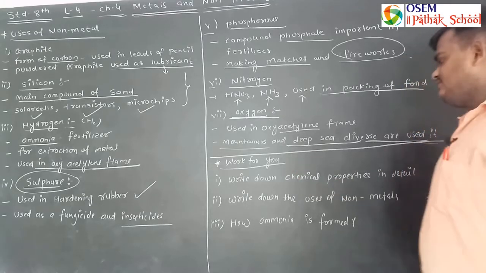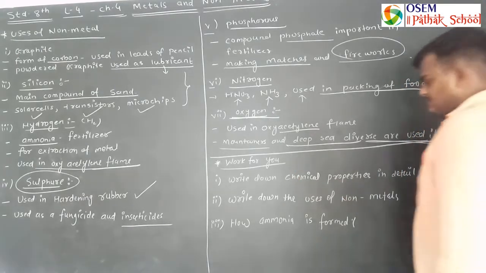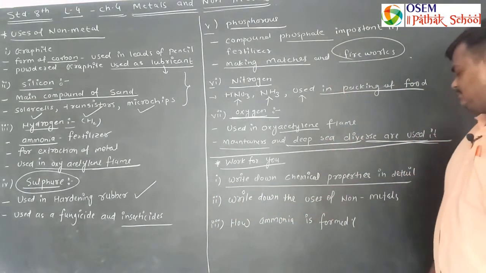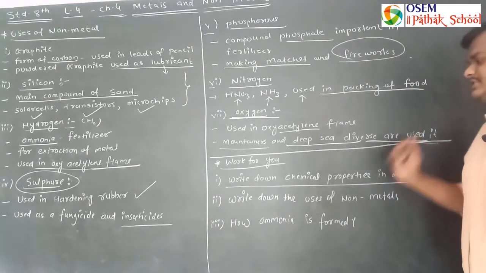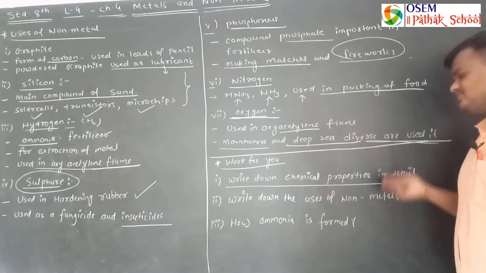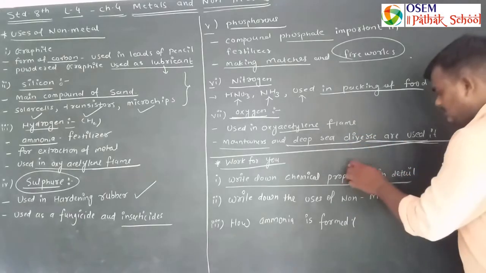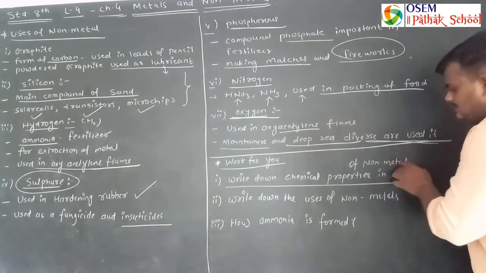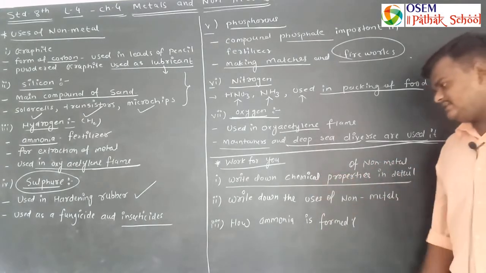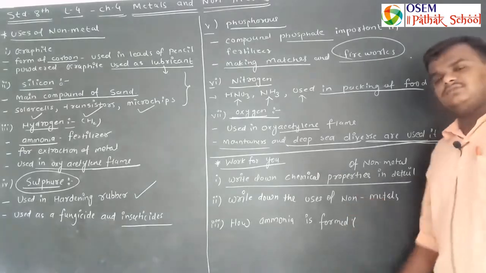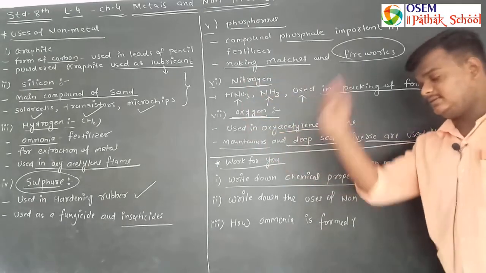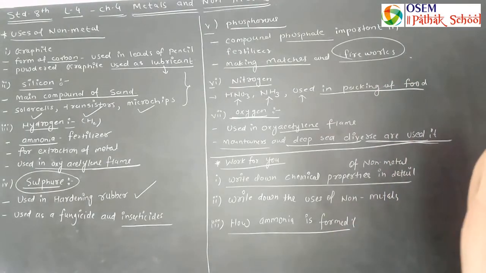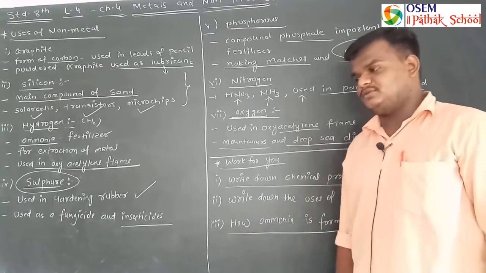Now here is a small work for you. You have to complete it in your workbook. First, write down the chemical properties of non-metals in detail. The second question is to write down the uses of non-metals, and how ammonia is formed. Write down the reaction over there. So this is the small work for you.